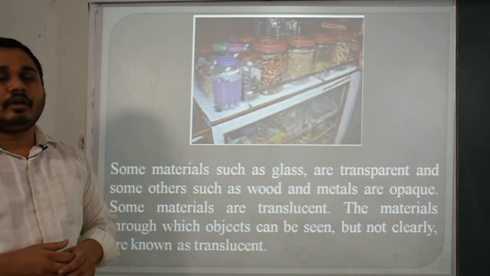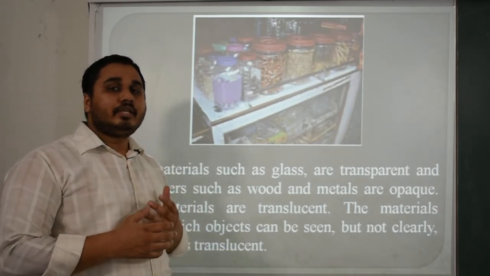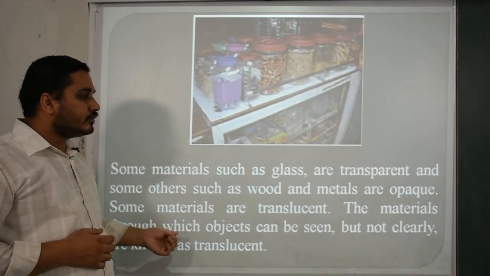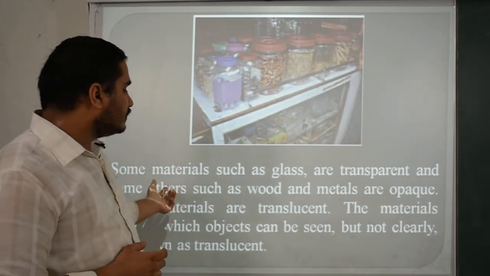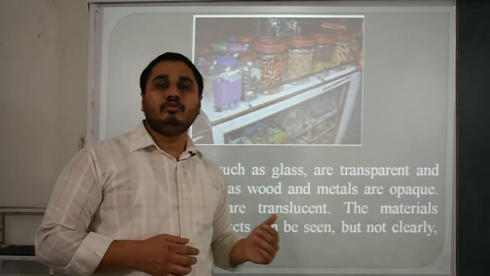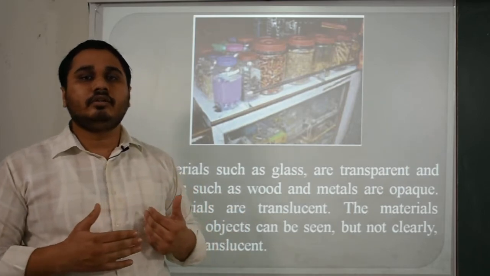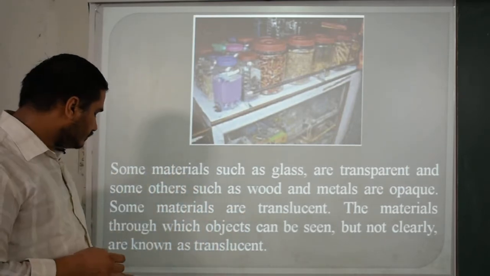So you can easily clarify this thing, that we have three kinds of objects, having transparent, opaque and translucent properties. Opaque materials are those materials, like wood and metals, which are not able to pass the light from one source to the other source.